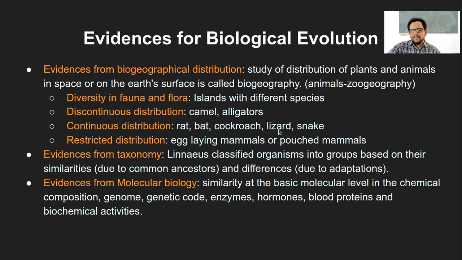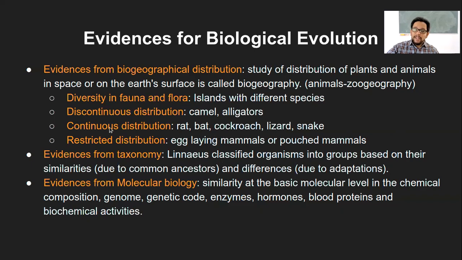You will find these organisms in most landscapes, whether it's an island, a temperate or hot climate or whatsoever. So they are distributed across all the landscapes.